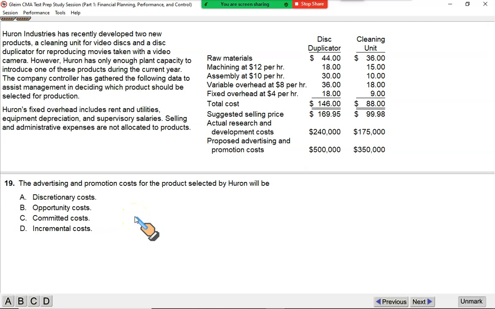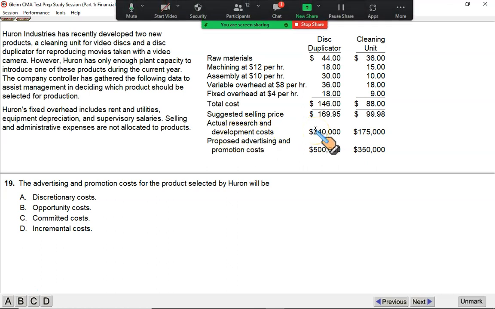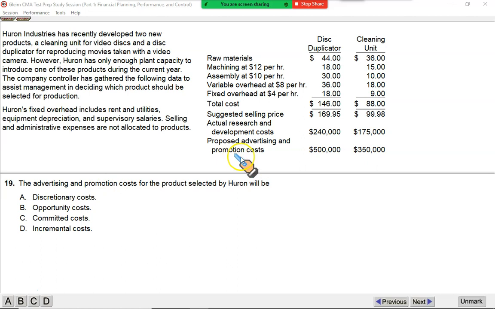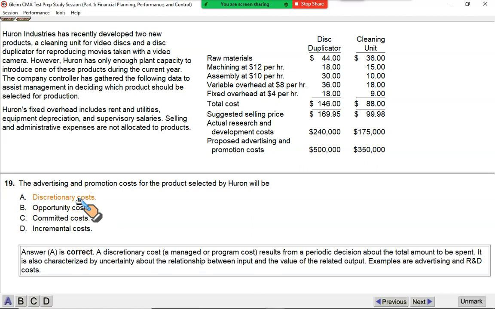Now, next question on the same data set. The advertising and promotion cost which is proposed. Remember, research and development was already spent, gone. That's why it was a sunk cost. But this cost, advertising and promotion, it is proposed. It will be spent in the coming period. So it cannot be a sunk cost, nor is it a committed cost, because we are not bound to pay. We may refuse any time. This depends upon our decisions. It's a discretionary cost. It's the cost that depends upon our decision. And this cost has no observable relationship with sales or with research. So that's what you call discretionary.